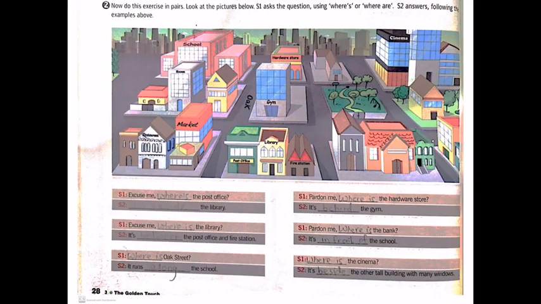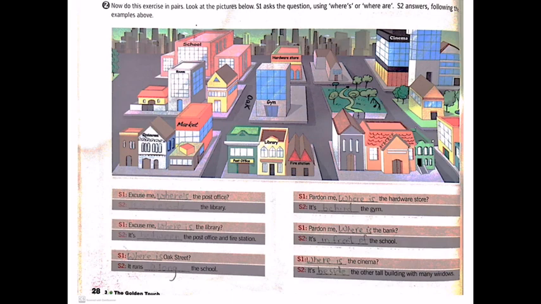Now moving on to the next picture, as you can see, actually you have to practice questions where is and where are. So in this picture you can see that we are given different types of buildings: school, bank, market, restaurant, gym, library, post office, cinema, fire station.